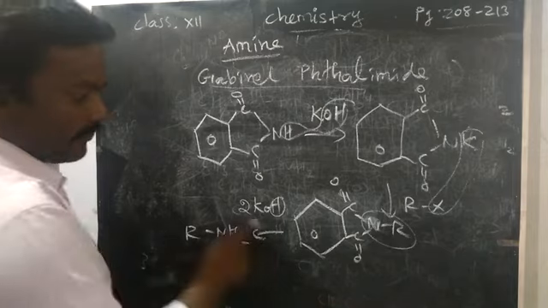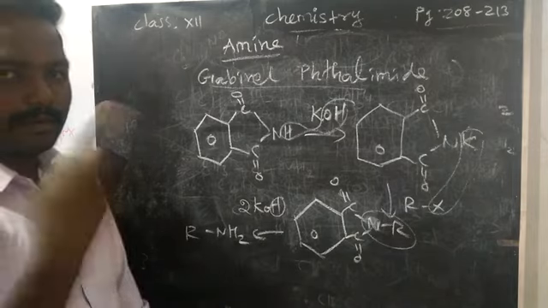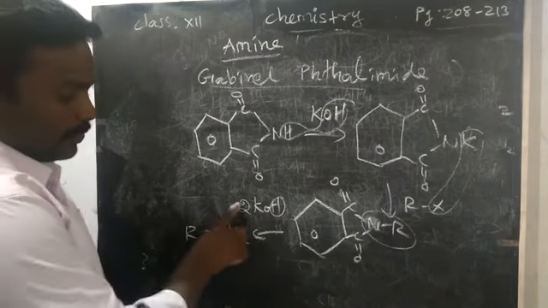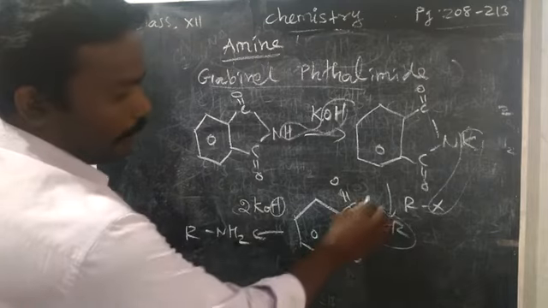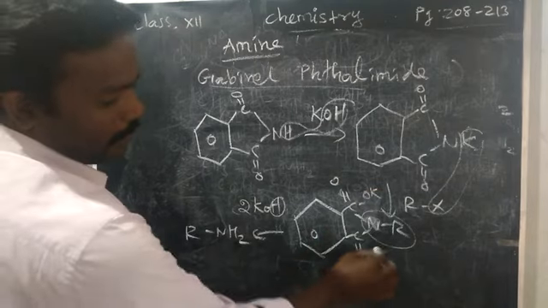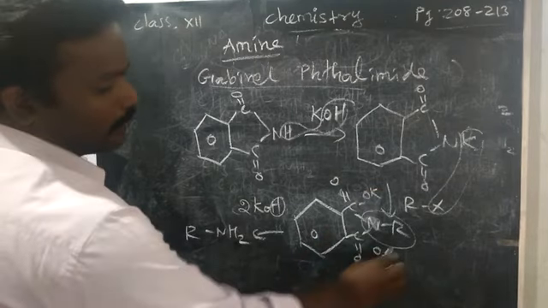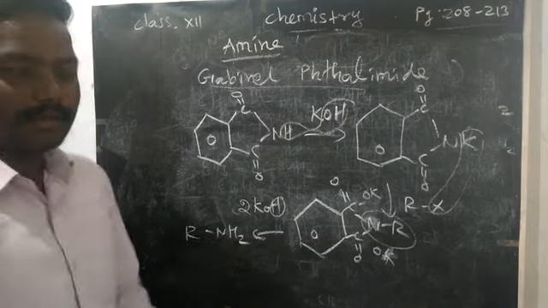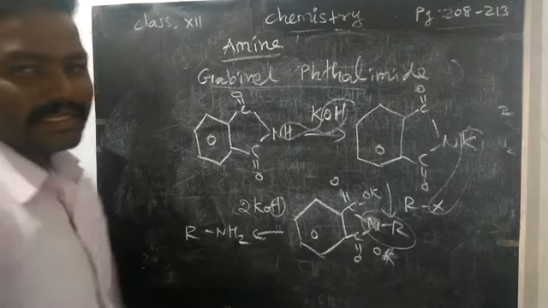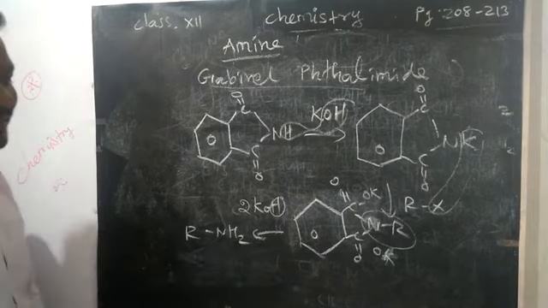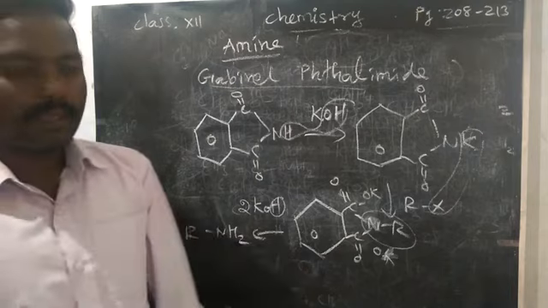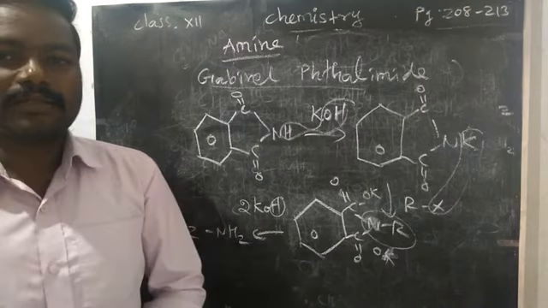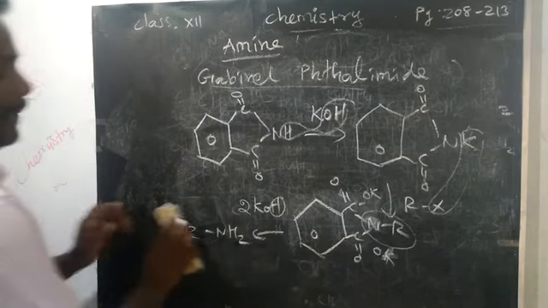This group with 2 OK, with potassium, the product is potassium phthalate, dipotassium phthalate will form. Okay. So Gabriel phthalimide synthesis is very important.